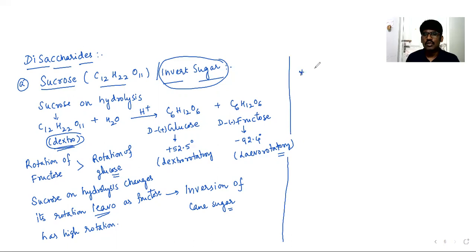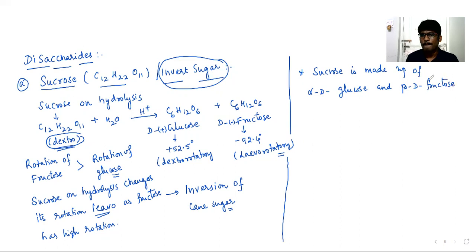Now sucrose is made up of two units, as we got to know. One is glucose and another one is fructose. Those are alpha D glucose and beta D fructose.